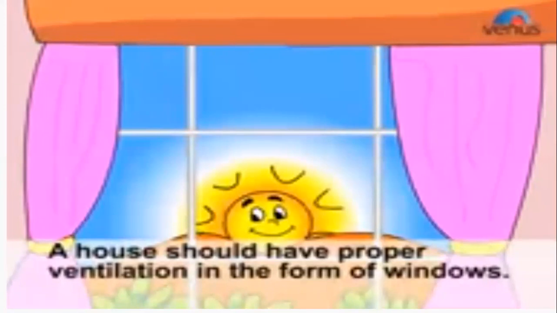A house should have proper ventilation in the form of windows. Your house should have proper ventilation in the form of windows, because you can see the outer views, and it is also very good for ventilation. Air can pass through these windows.